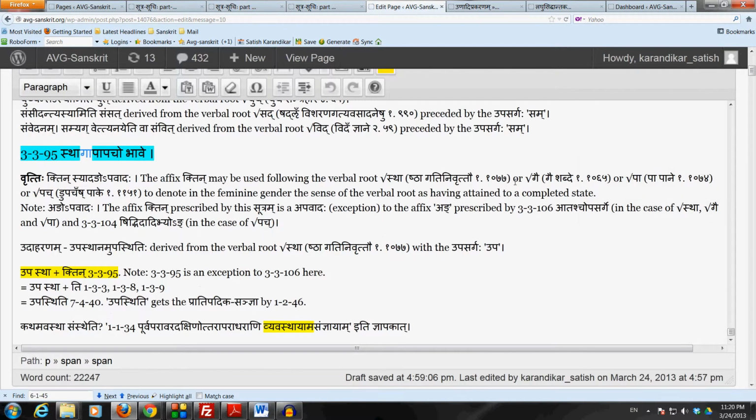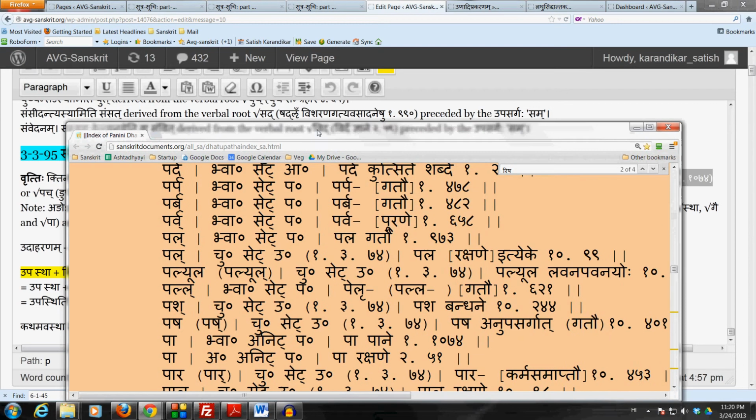The third one is Pa, which is Pa Pane. Now here we don't take the verbal root Pa Rakshane, because that belongs to the Adadiganaha. And we know that Adi Prabhritibhya Shapaha, the Shap takes the look elision following a verbal root belonging to the Adadiganaha.